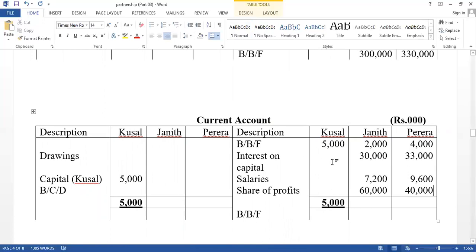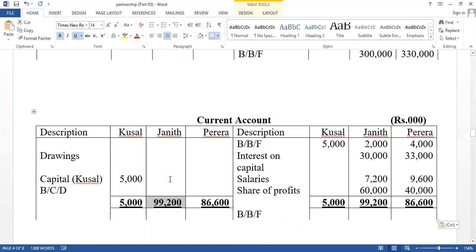Kusal's profit share is not relevant for Kusal, retirement at the beginning of the year. Now current account balance should be carried down. Take credit side total amounts: 99,200. Credit side 99,200. As well as here credit side total amount equals 40,000, 73,000, 82,000 and 86,600. Think about total value 6, then 7, 16, right? Then take that value to the debit side. That value should be recorded on the debit side.